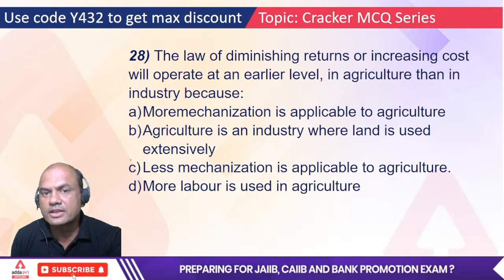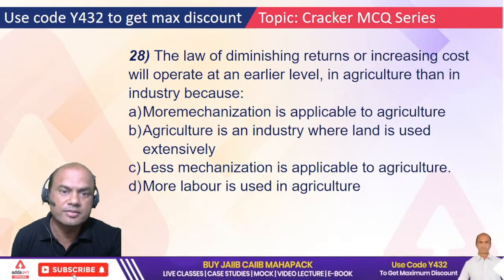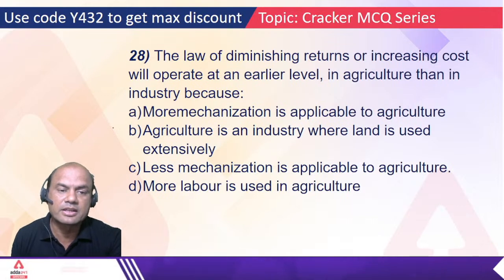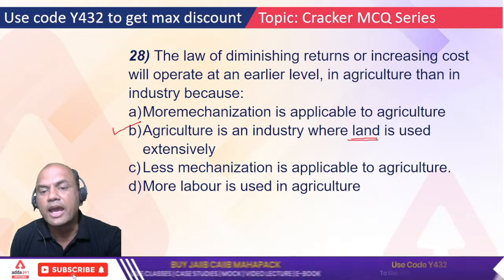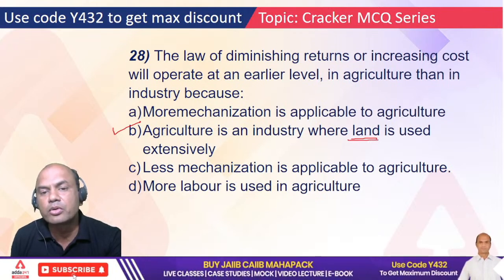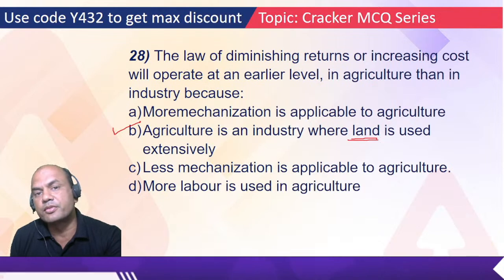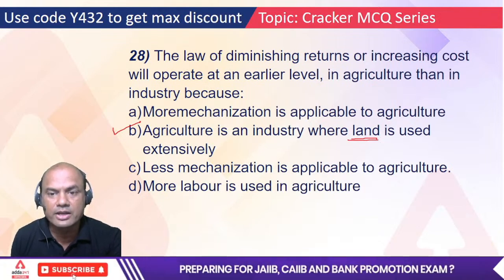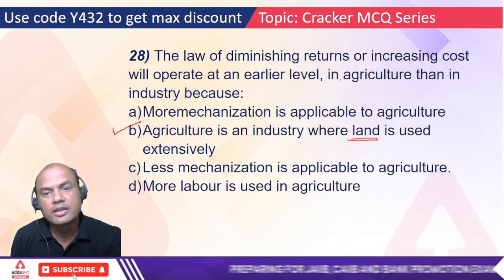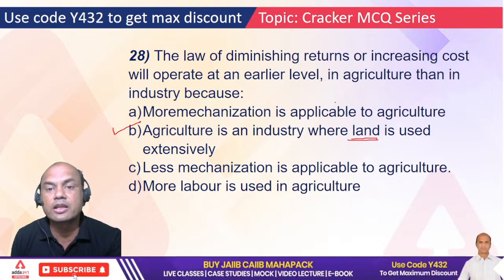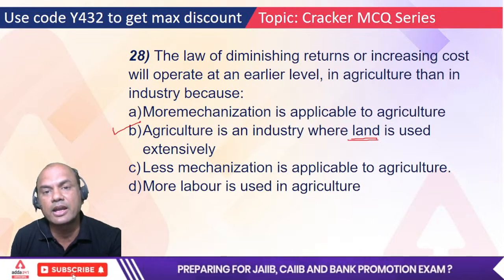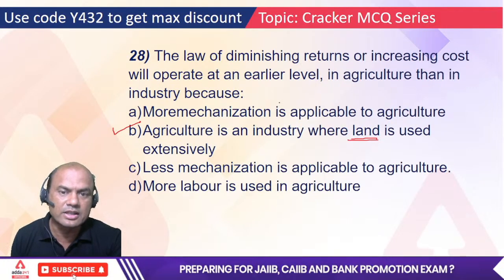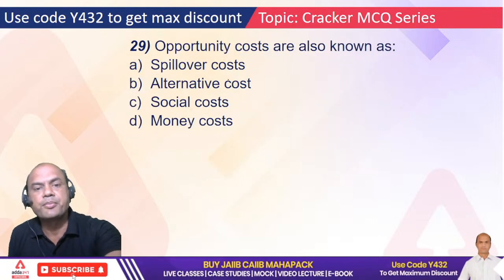So give the correct answer. Type fast in the comment section. The correct answer is B, because land is used mainly over here. As you go on using land more and more, it will give less and less crops. If you give the fertilizers properly, then it will definitely give you high returns. But if you don't use the fertilizers, if you don't charge up that land, then it will give less and less returns. So that's diminishing returns, isn't it?